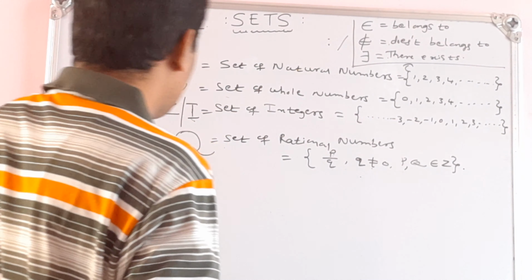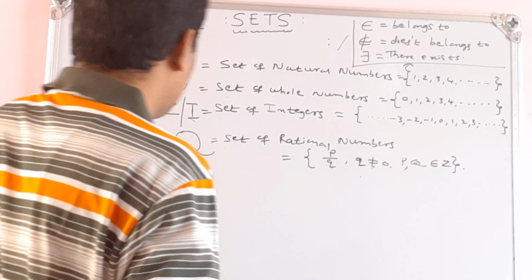Similarly, I can write root 16. That will be plus or minus 4. So all these numbers, the square root of 9, square root of 4, square root of 16, they are rational numbers only, because we know the answer. See, root 4, we know its value is 2.